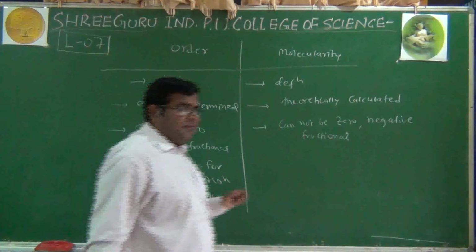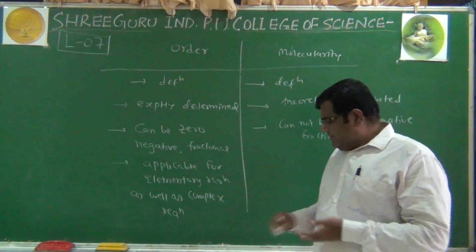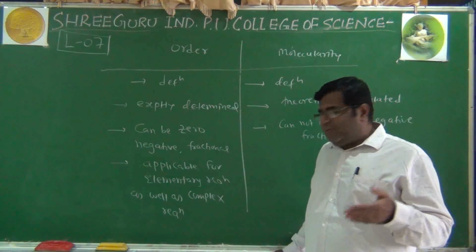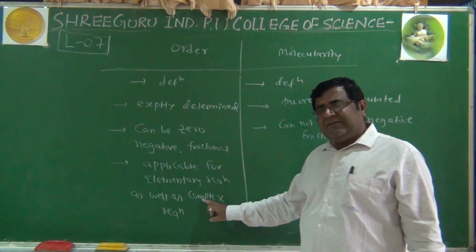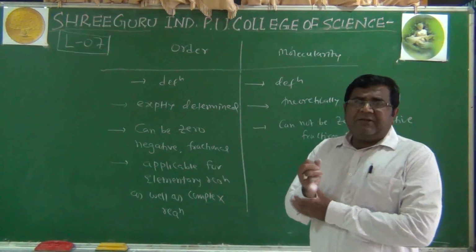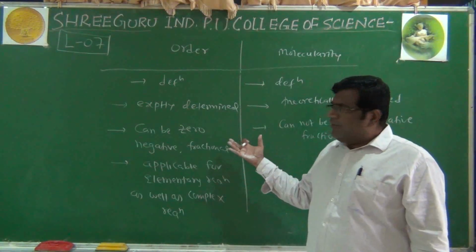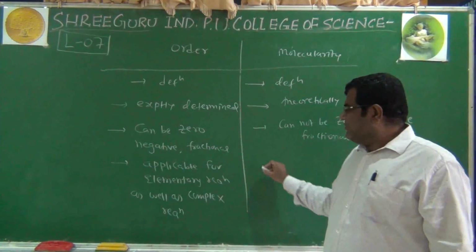Every reaction will have its own rate law, because every reaction has its rate which can be determined by performing the experiment. So whether the reaction is elementary or complex, we can determine the order of reaction. Of course, it is not easy, it is the experimental part, but we can calculate it.